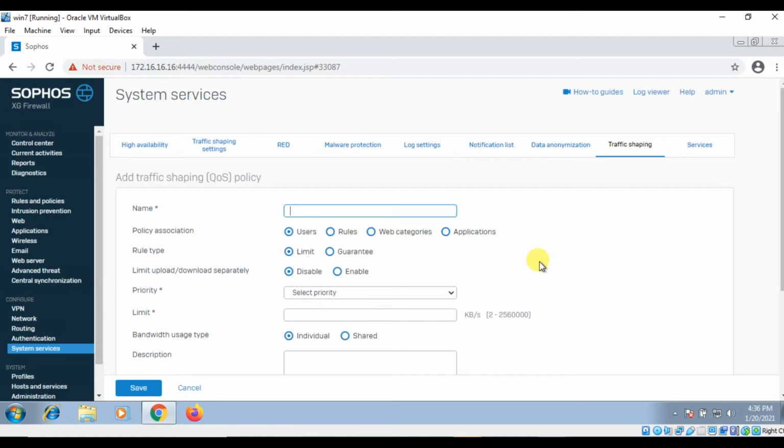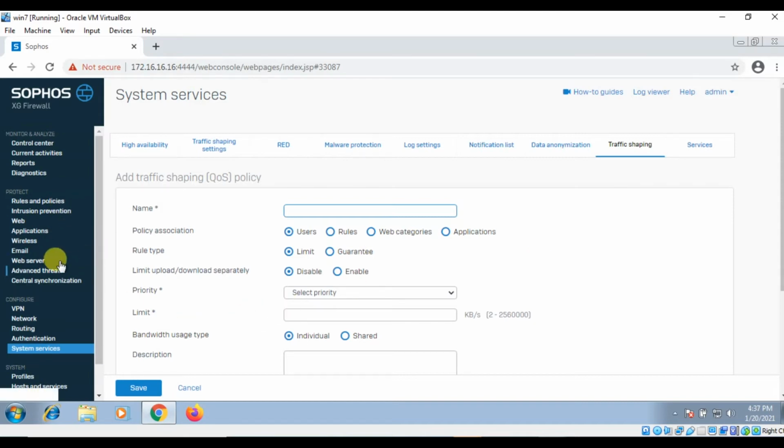So suppose you create a cap for a user or a group of users, both are the same. If you create a policy for a user or group of users, it will apply dedicated on the user, meaning the user will not be able to consume more than 5 Mbps speed, as we took in the example earlier.